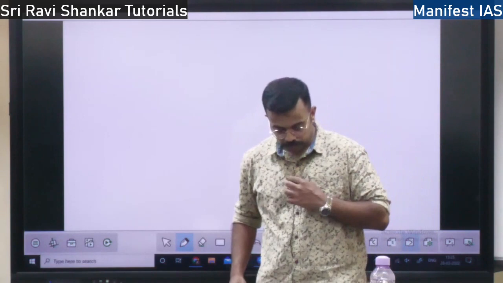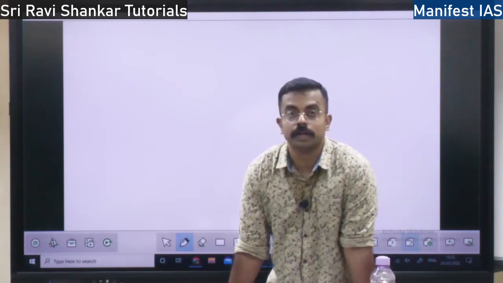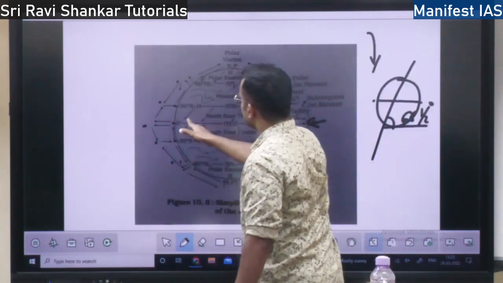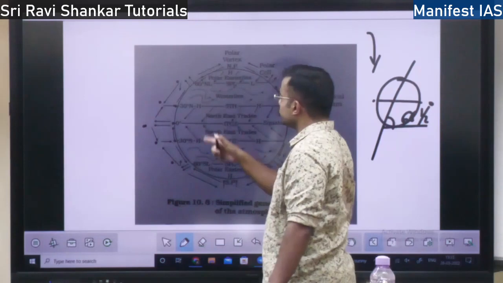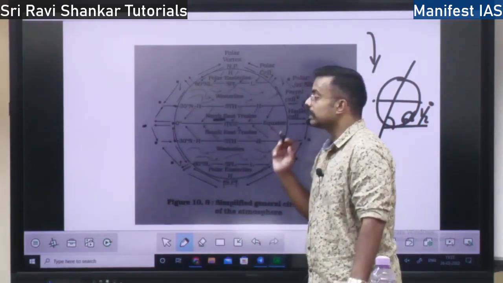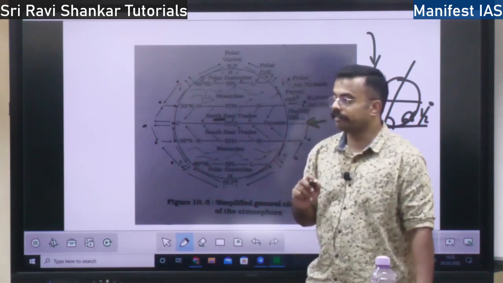So the wind moves from high pressure to low pressure areas. That is the first force. See here, from high pressure to low pressure area, the wind is moving. That movement of the wind is called the northeastern trade winds.